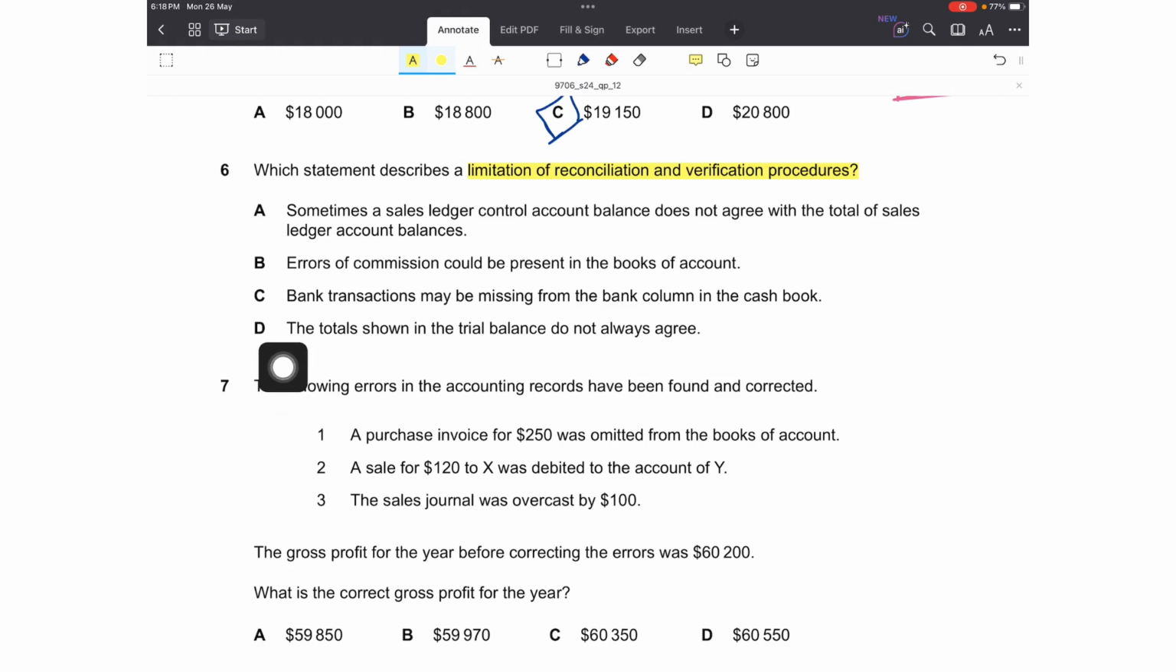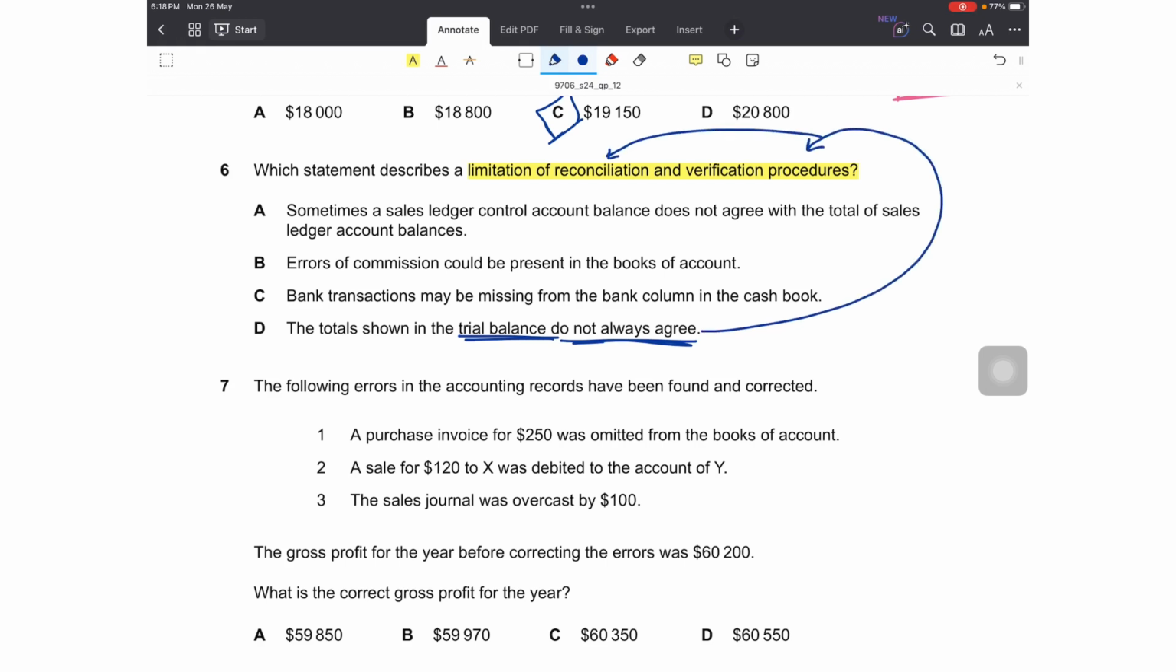Let's read from option D. Option D says the totals shown in the trial balance do not always agree. Yes, this is true. If the trial balance totals do not agree, this makes us realize that there would be some errors in the T accounts or in the day books, that is in the books of original entry. There may be some posting errors, etc. So that gives us a hint to go for verification procedures, go for reconciliation procedures. Either make a PLCA, make a sales ledger control account, make a bank reconciliation statement, and find out the differences. So this is a benefit. This can't be a limitation. This is a good thing.